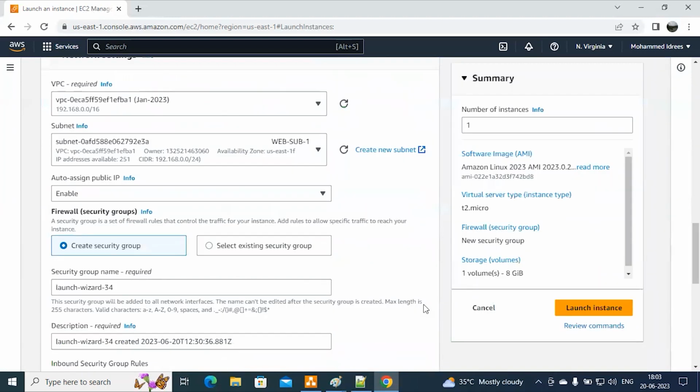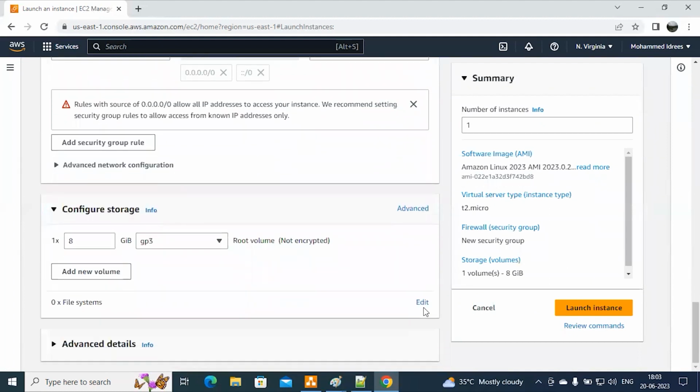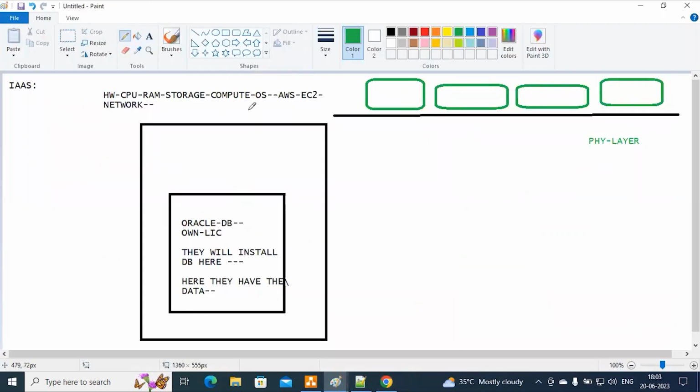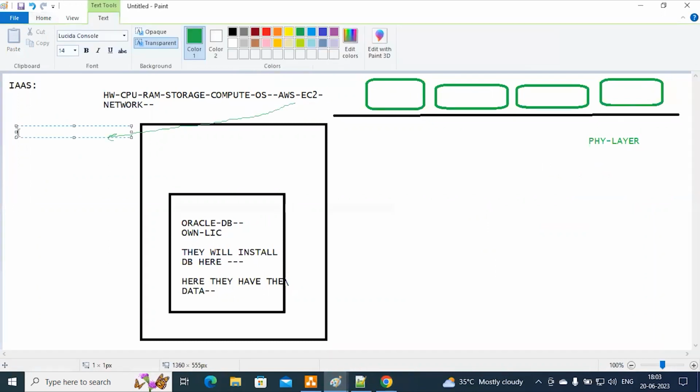Now just understand the concept of infrastructure as a service. See here, this is the storage. In the free tier, you will get 30 GB of storage. To install a database, for example, if I require 30 GB, I'm going to give you 30 GB. Here we just took an AWS EC2 server, and we took the operating system, Linux.